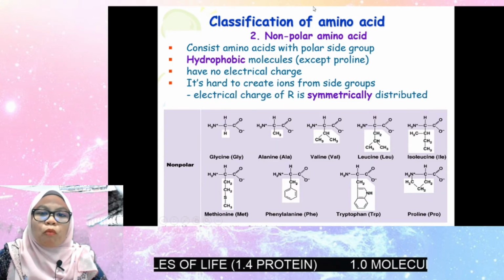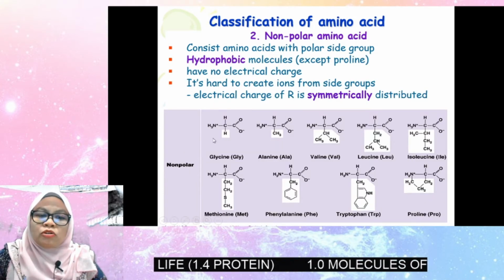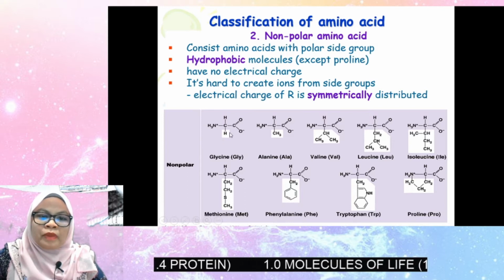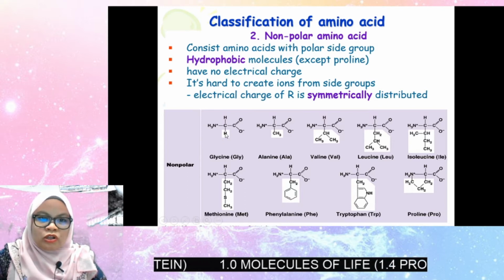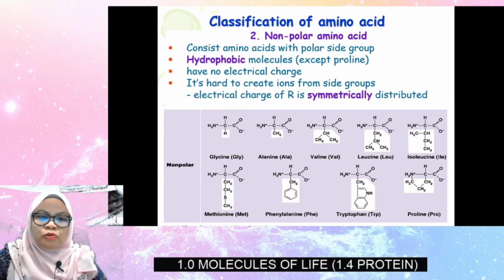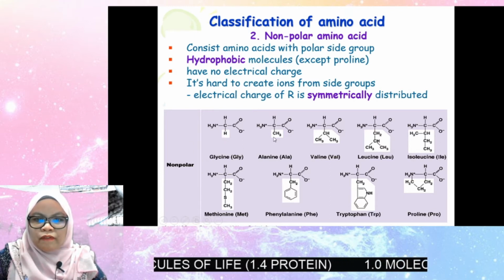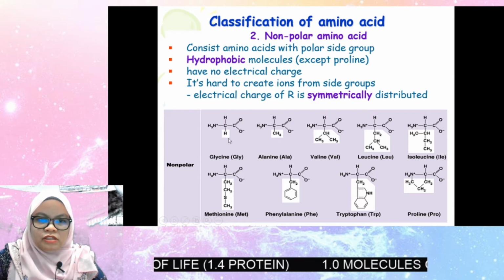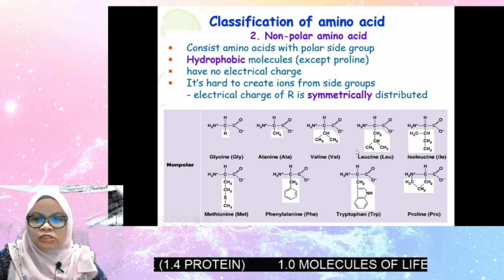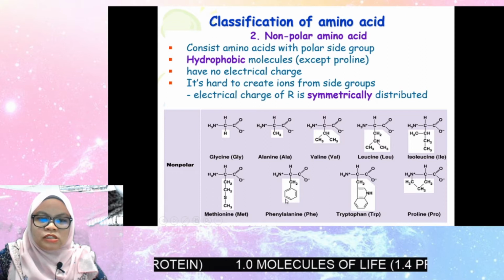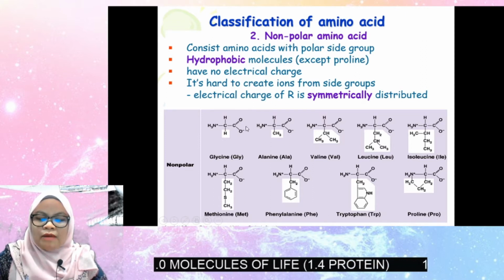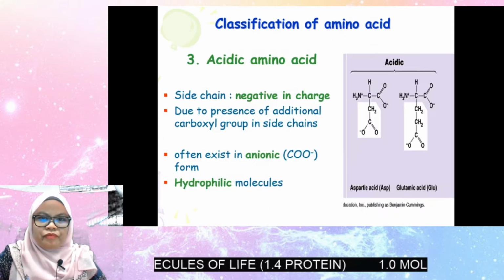Okay, next is non-polar amino acid, in that the R group has no charge, no partial charge. For example here, it only consists of carbon and hydrogen. This is a carbon ring, so no charge. So the amino acid is grouped as non-polar amino acid.